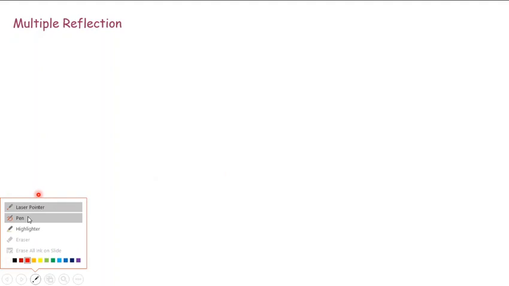Third is multiple reflection. What do we understand by multiple reflection? For example, we have got a mirror, right? We have got an object, and obviously we will observe an image of the object right here in the mirror.